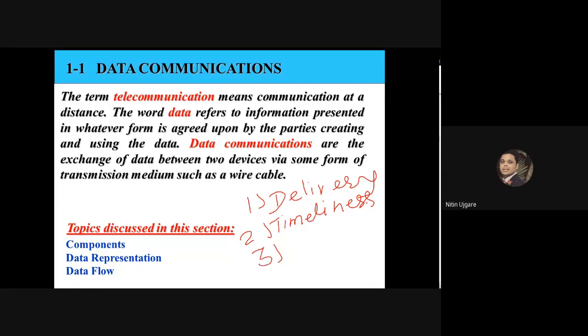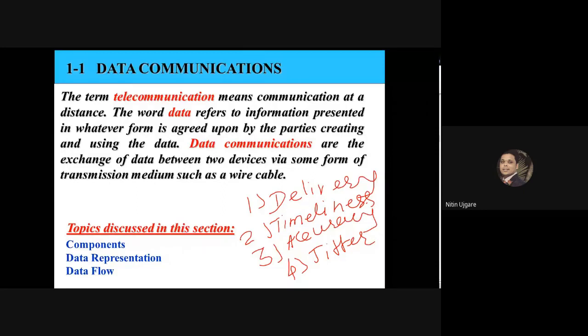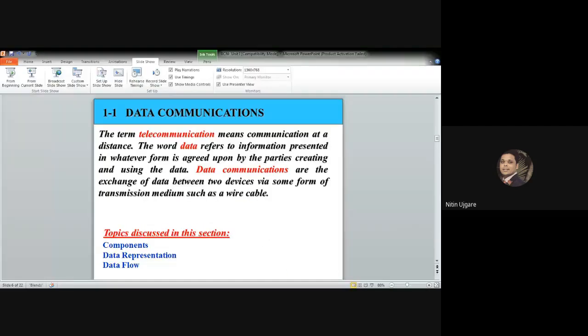The third characteristic is accuracy, the accuracy of the message, or you can say the authenticity of the message. And the fourth characteristic is jitter control. So these are the four characteristics of data communication. We'll see all of them one by one.